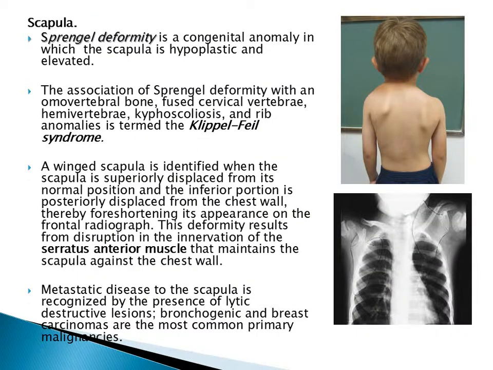Scapula. Sprengel deformity is a congenital anomaly in which the scapula is hypoplastic and elevated. The association of Sprengel deformity with an omovertebral bone, fused cervical vertebrae, hemivertebrae, kyphoscoliosis, and rib anomalies is termed Klippel-Feil syndrome.